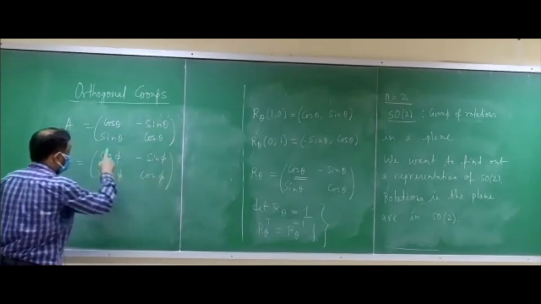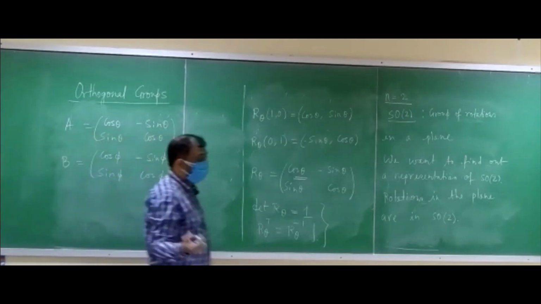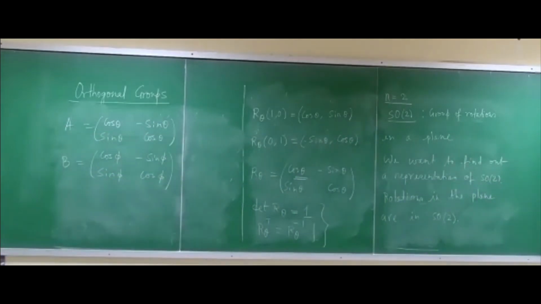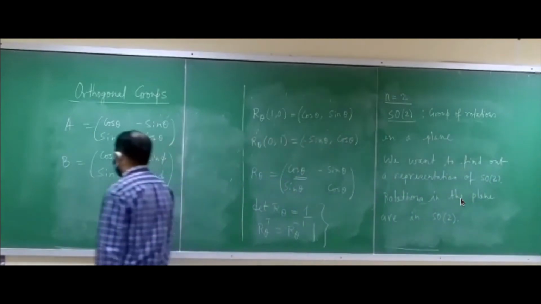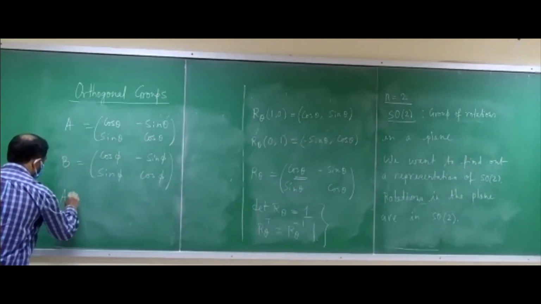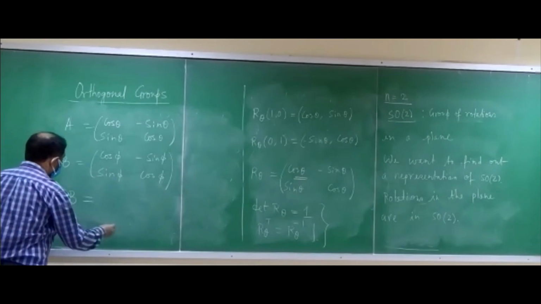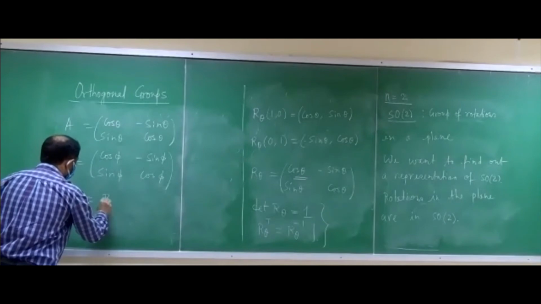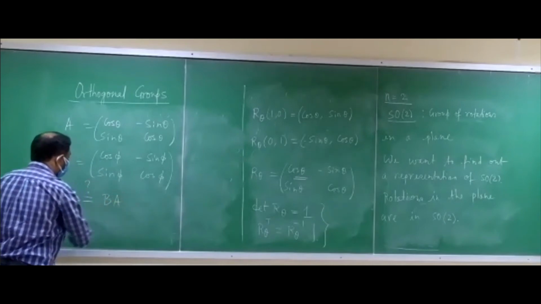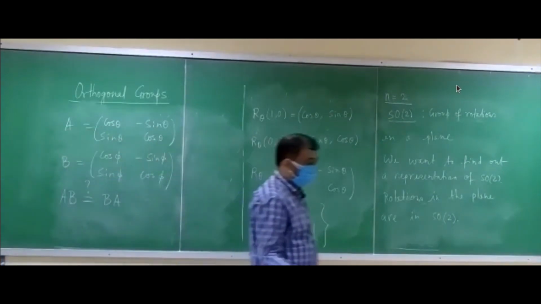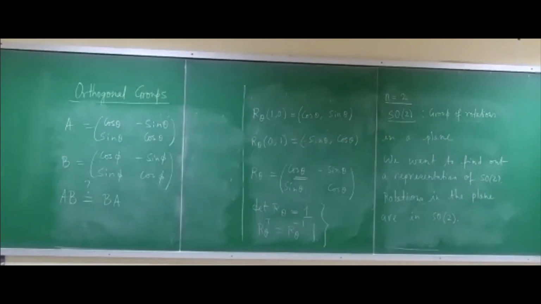So these two give you two different elements of SO2. Now what we have to verify is, you just calculate what is AB, the product of these two elements, and tell me whether this is equal to the product BA or not. So you have to do this matrix multiplication and tell me whether AB is equal to BA or not.